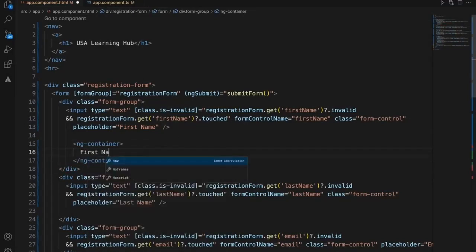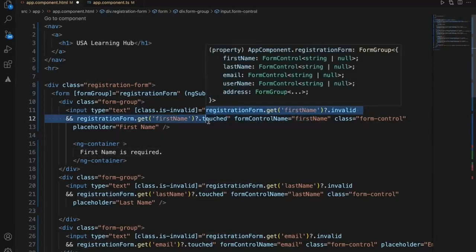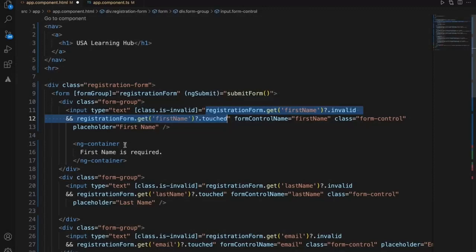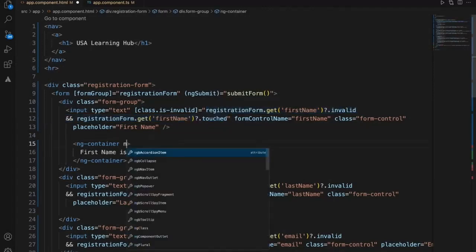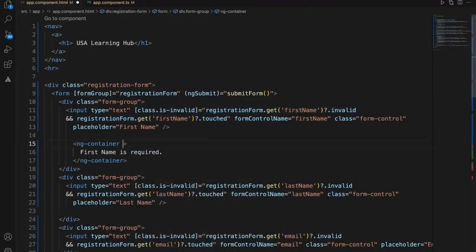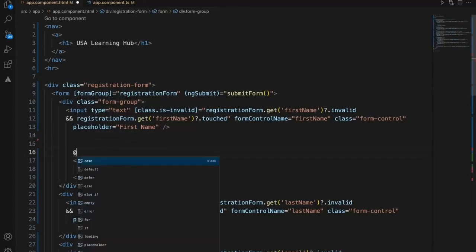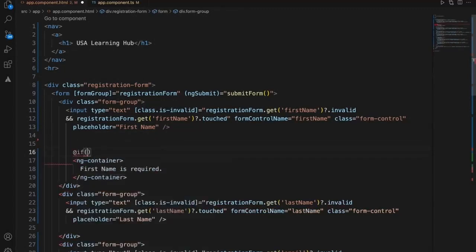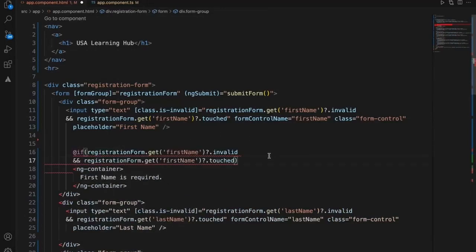We'll say first name is required. When do you want to display this? Just the same condition. In this scenario, we'll simply add the Angular 17 type of condition.